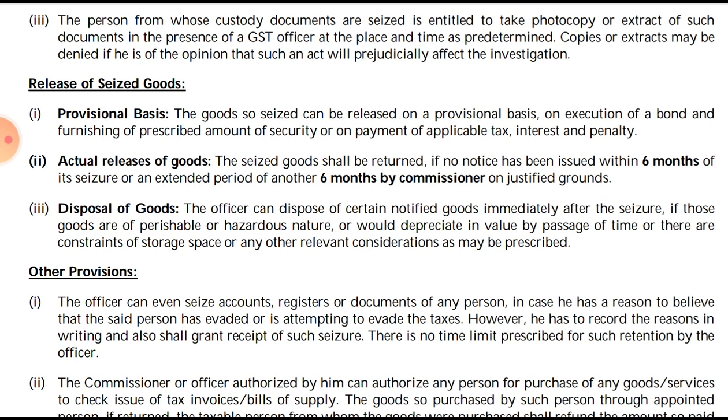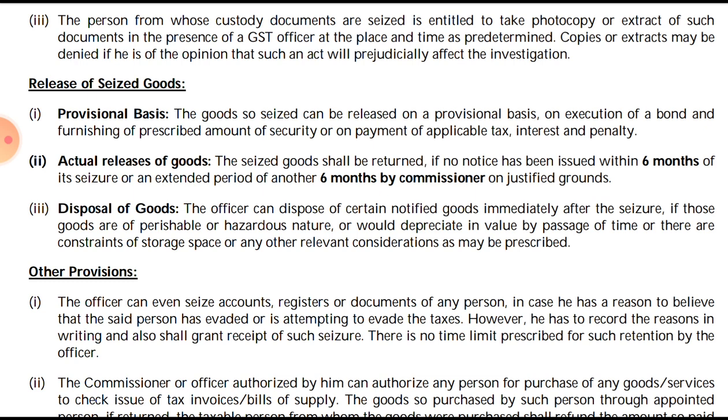How it can be released on a provisional basis, that is, first on execution of the bond and furnishing a prescribed amount of security, or on payment of any tax, interest and penalty. So either pay tax, interest, penalty, or execute a bond along with furnishing the amount of security as well.